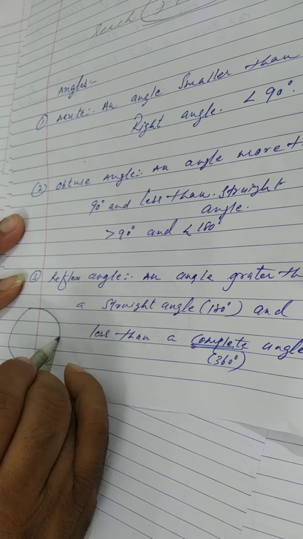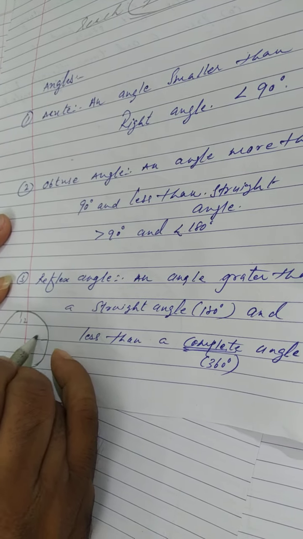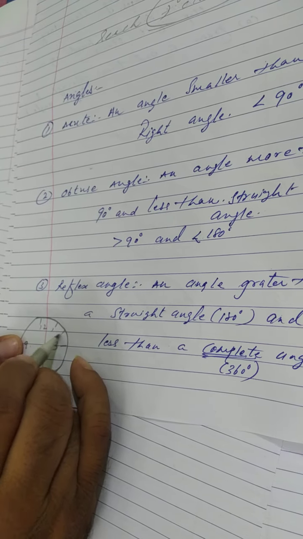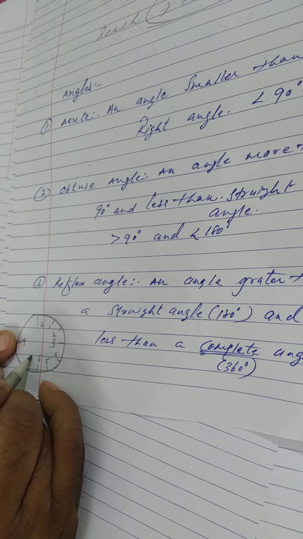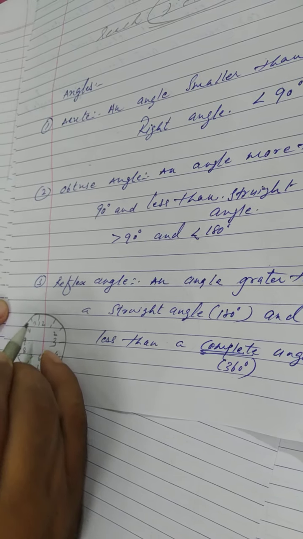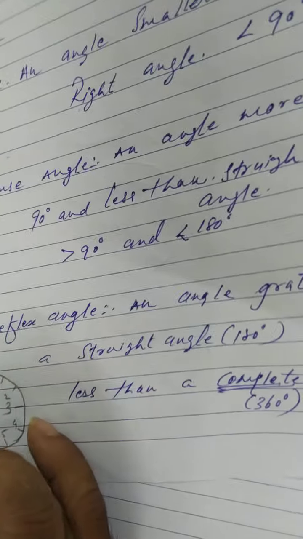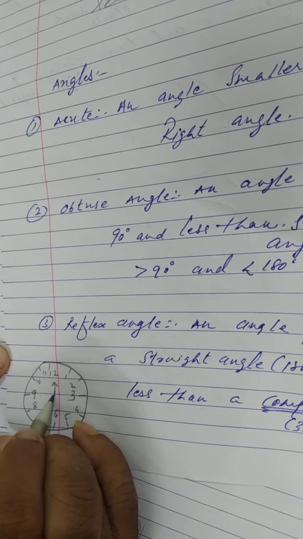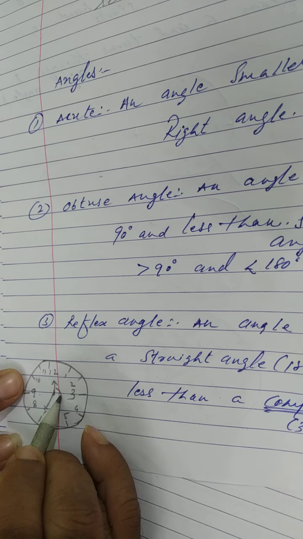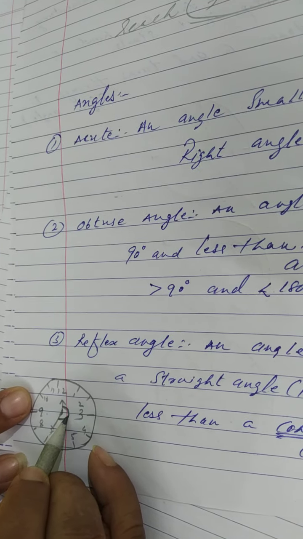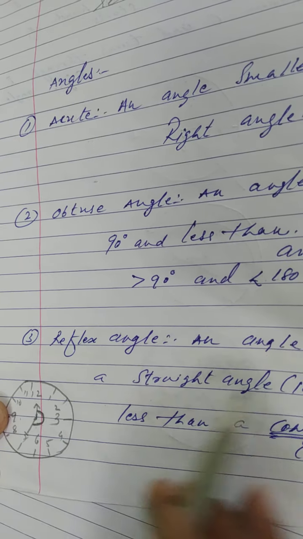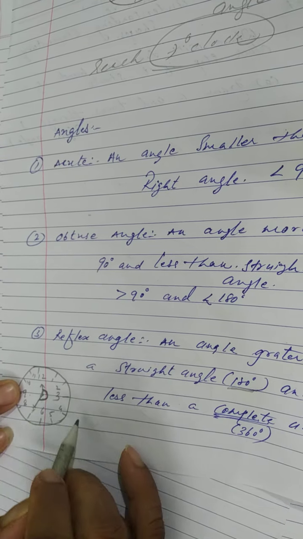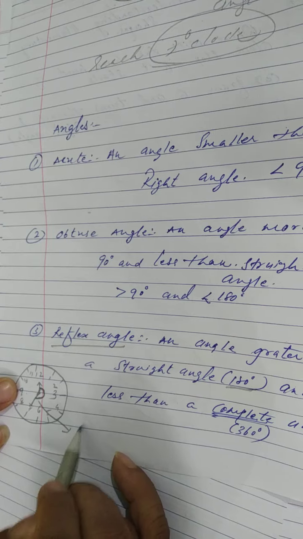From this you may get a better idea. Maybe 7 o'clock. Here its measurement is more than 180 degrees and less than 360 degrees. So the angle we got over here is known as a reflex angle.